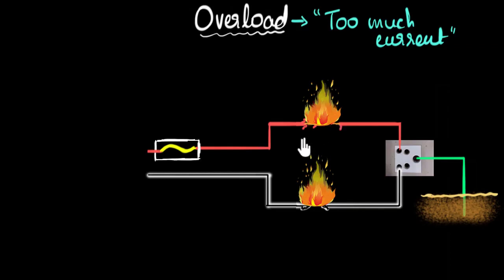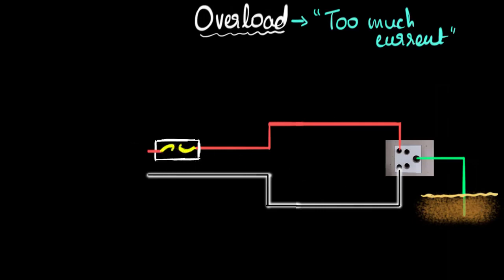And how do we ensure that doesn't happen in our circuits? Well, you may have all seen about this. The whole idea is using a fuse. A fuse is basically a wire which has a high resistance and a very low melting point, which ensures that the fuse wire starts heating up first and melts first. So if the current exceeds a particular value, before the other wires start feeling the heat, it's the fuse wire that will melt and immediately break the circuit, ensuring that all the wires and the devices are safe.